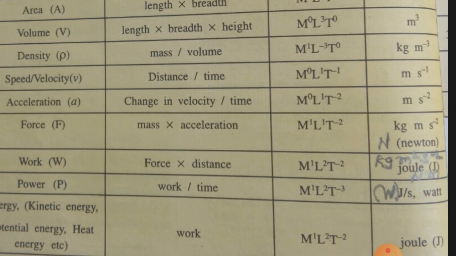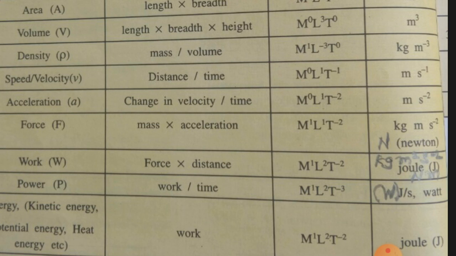Its SI unit is watt, spelling with small w, symbolically written in bracket as capital W, whose equivalent form is joule per second, because for work it is joule and for time it is second.